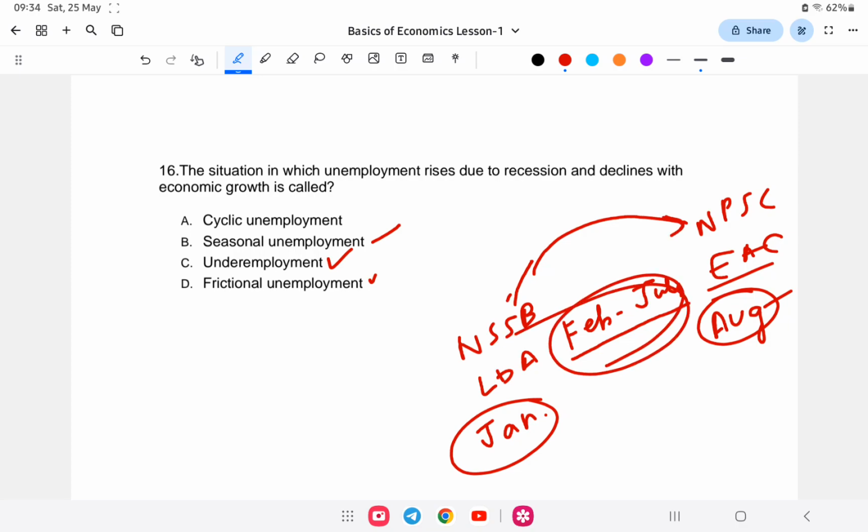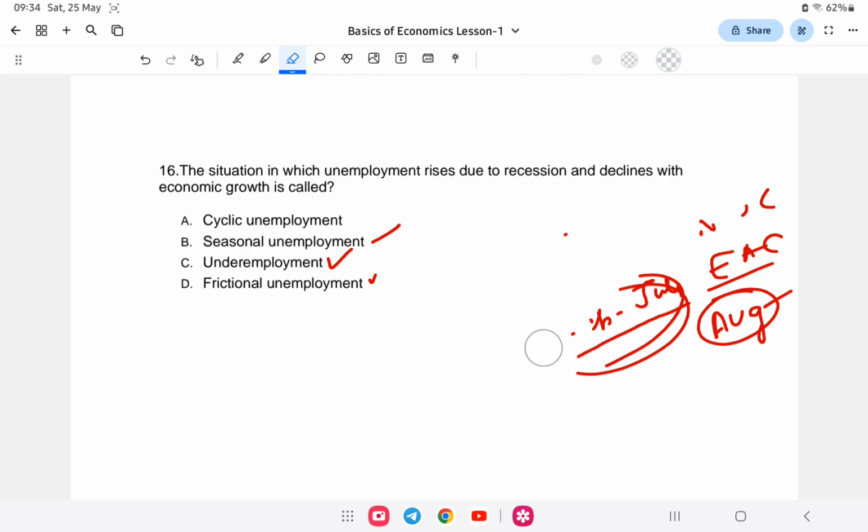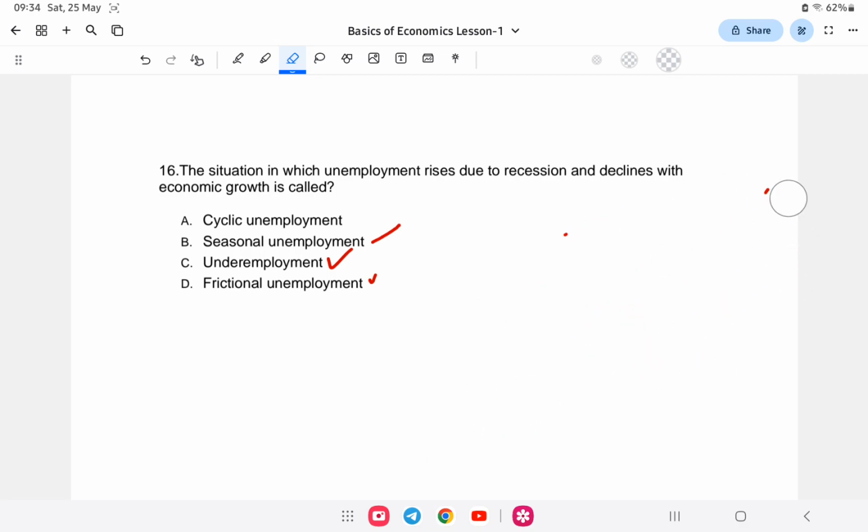So that time period is the time that you are basically unemployed because you are shifting from one job to another in search of better opportunities. So this type of unemployment is also known as frictional unemployment. So from here, the answer is not cyclical unemployment.